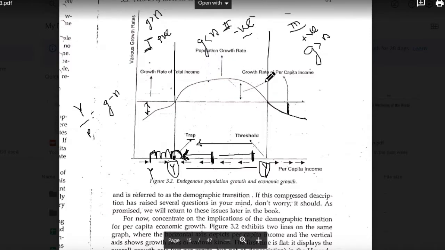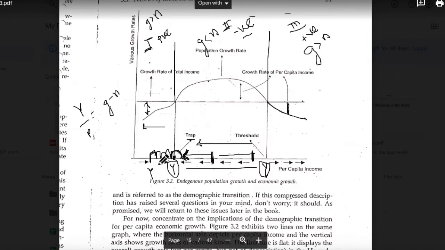Your population is so high that it drinks up all the growth in total income. Your per capita income will not grow in the positive direction, it will only go in the negative direction, and that's the reason why this is called a trap point. It would be better for economies to stay in this zone, but again, that's not natural.